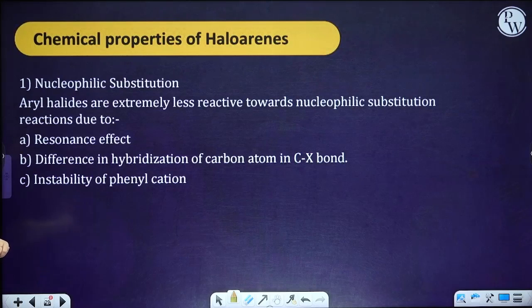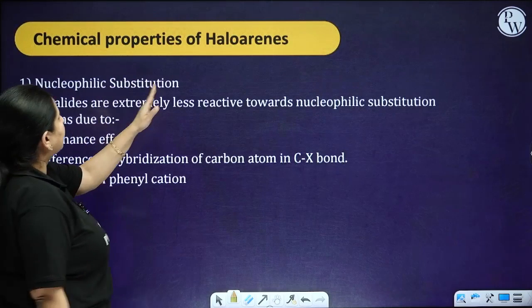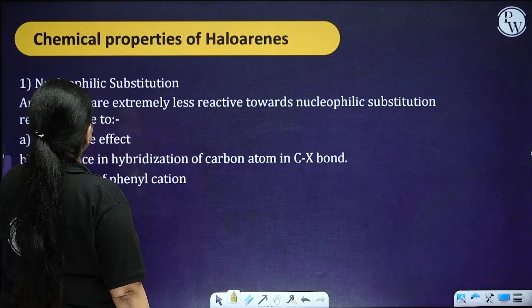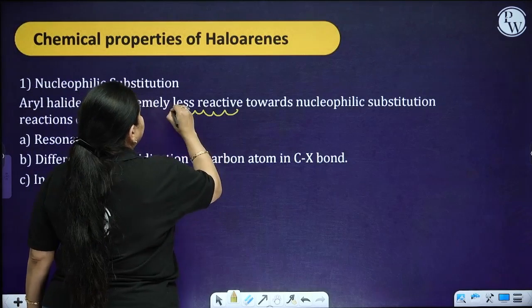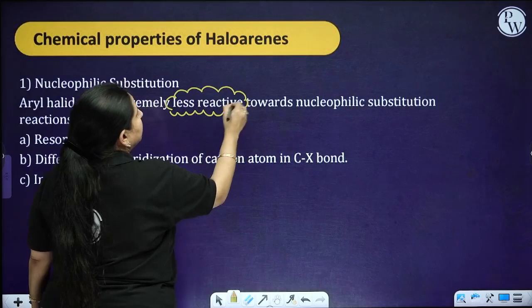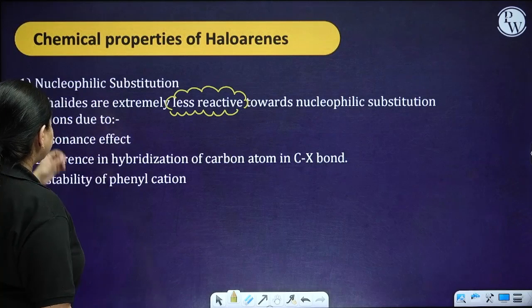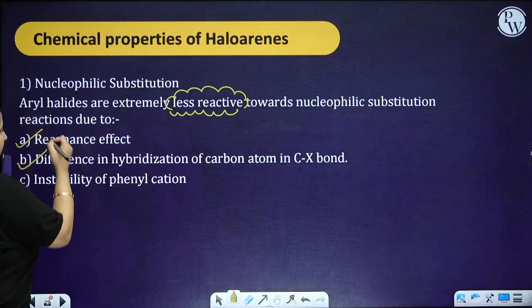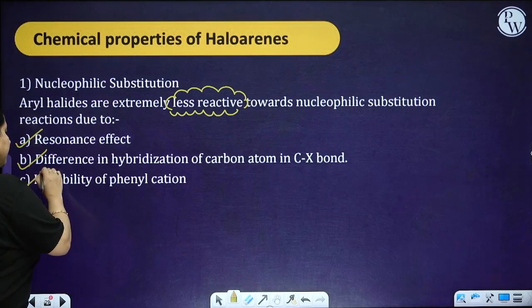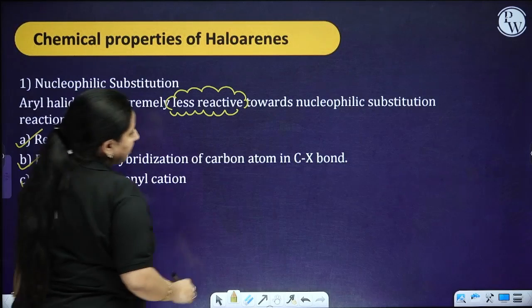Now, let's talk about the chemical properties. Nucleophilic substitution takes place. Aryl halides are extremely less reactive towards nucleophilic substitution reactions due to the resonance effect, difference in hybridization, and instability of phenyl cation.